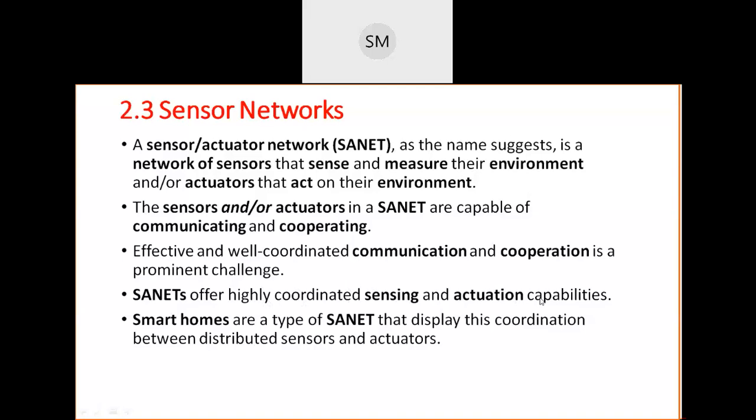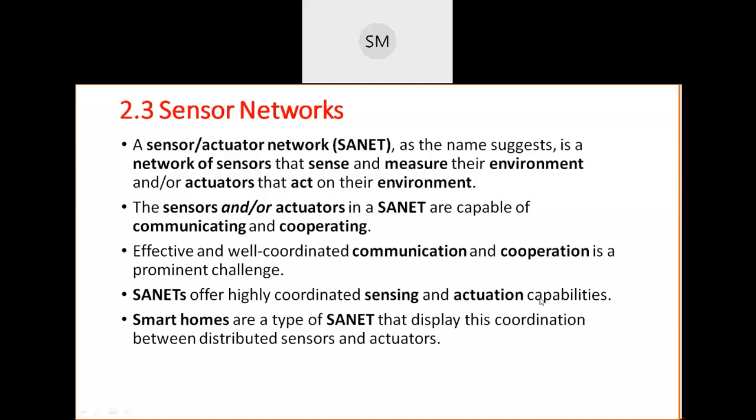Because of that, they encourage and motivate these sensors and actuators to do their tasks. Whatever the capabilities, support, infrastructure and facilities these sensors and actuators need to do their task, like sensing the environment and acting on that environment, the SANET will provide a clear and completely supported environment for them to work.